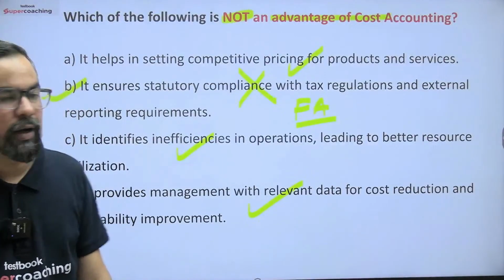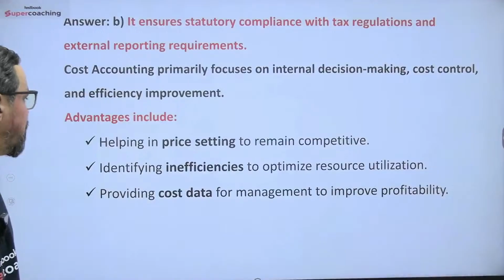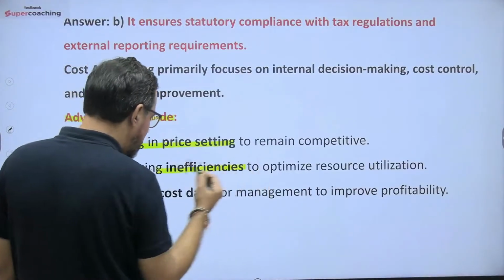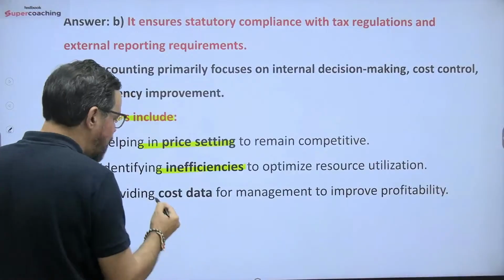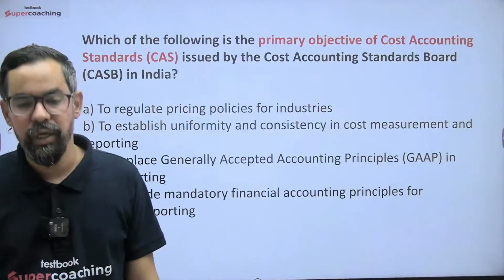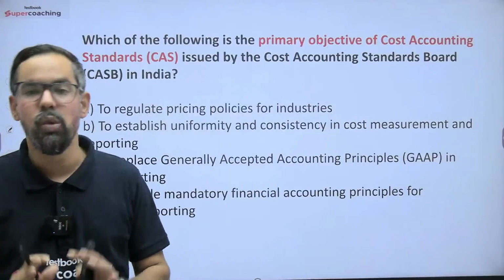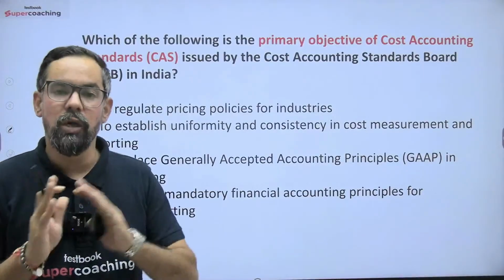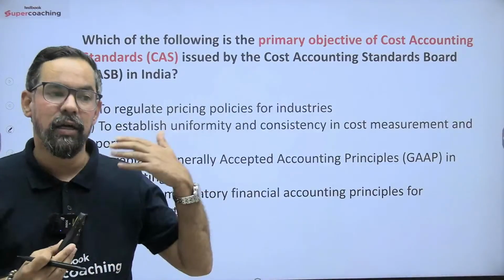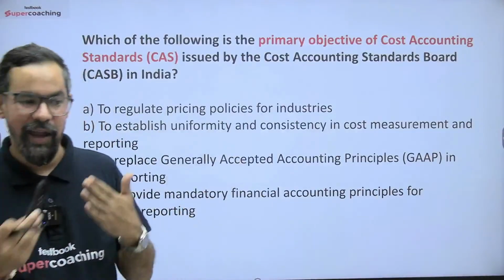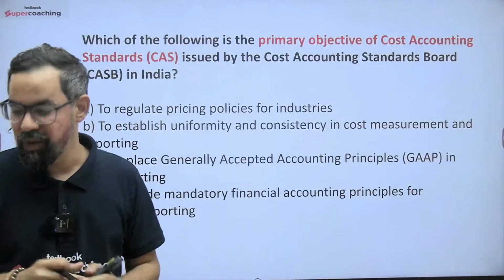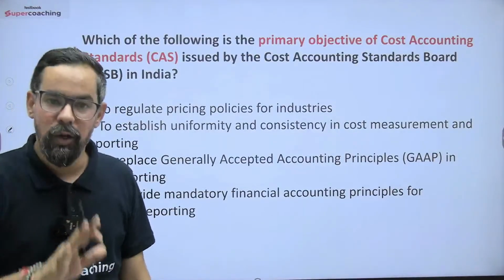ठीक है, again आपका correct. So option B will be the right answer. And advantages आपका help in price setting, reducing inefficiencies and providing cost data for management to improve the profitability also. ठीक है, so these are some major advantages. ठीक है, so what is cost accounting or what is costing, and the advantages and the major goal which we are generally trying to achieve with these particular ones. So far we have discussed this particular one. ठीक है, यहाँ तक आपका सब कुछ क्लियर है? कोई डाउट है तो प्लीज आप अपने डाउट पूछिएगा.